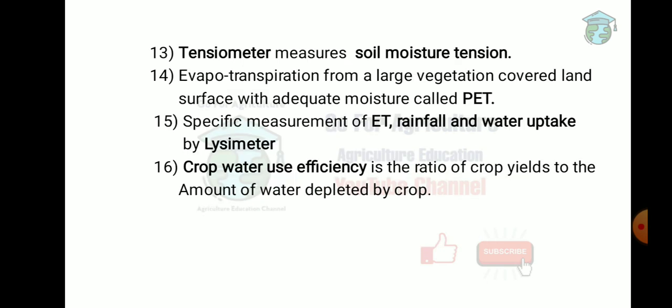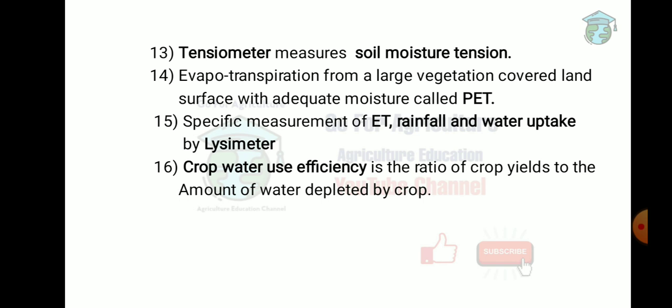Next one: tensiometer. The tensiometer measures soil moisture tension, and it has two types. First one is the tensiometer with mercury manometer. The next type is with vacuum gauge. The one with mercury manometer is used for research, but the one with vacuum gauge is used for practical use. It measures soil moisture tension. It is used in coarse soil and its practical limit is about a pressure of 0.8 bars.